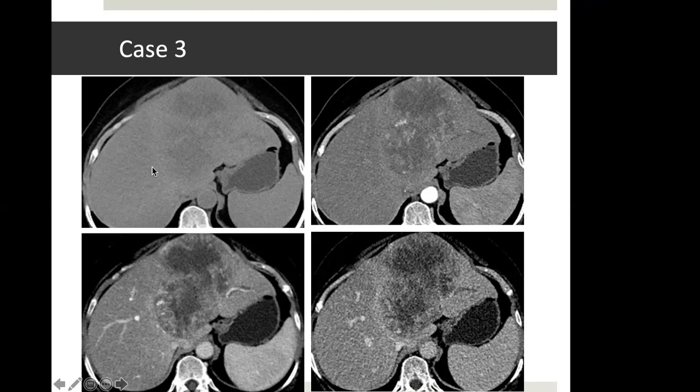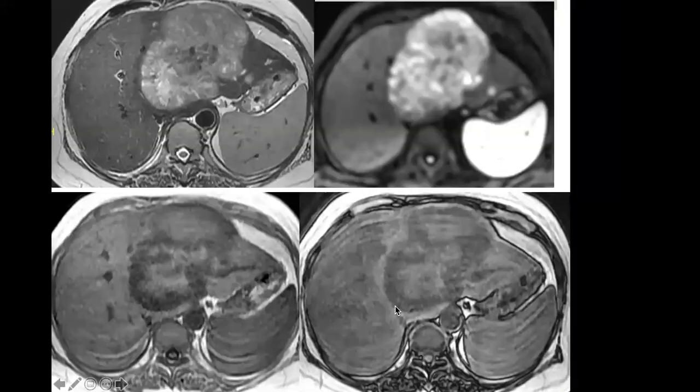Cirrhosis makes the life more simple. So this is non-cirrhotic liver. We can see a large lobulated mass occupying almost the entire left lobe. There is a slight biliary prominence in the lateral segment of the left lobe. And on the post-contrast arterial phase, there is enhancement, which is more in the periphery of the lesion. In the subsequent phase, there is enhancement, again more at the periphery. And then this enhancement is sort of filling the lesion.